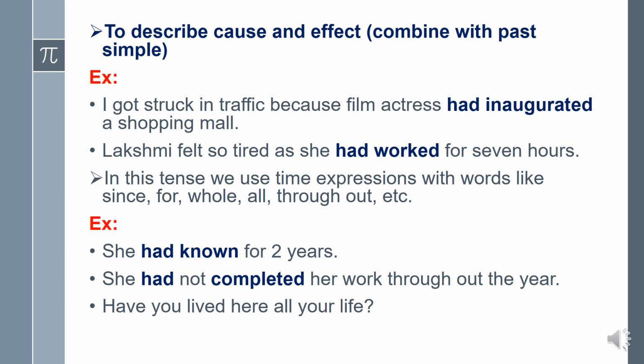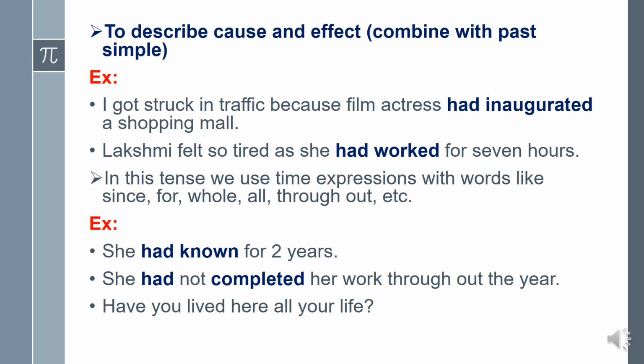It is also used to describe cause and effect, and it is used with past simple tense. I got stuck in traffic because a film actress had inaugurated a shopping mall. In this sentence, because the film actress had inaugurated a shopping mall, I got stuck. What is the reason here? The film actress had inaugurated the shopping mall. What is the effect here? I got stuck in traffic. Thus, it shows the cause and effect. This past perfect tense is used to show cause and effect.